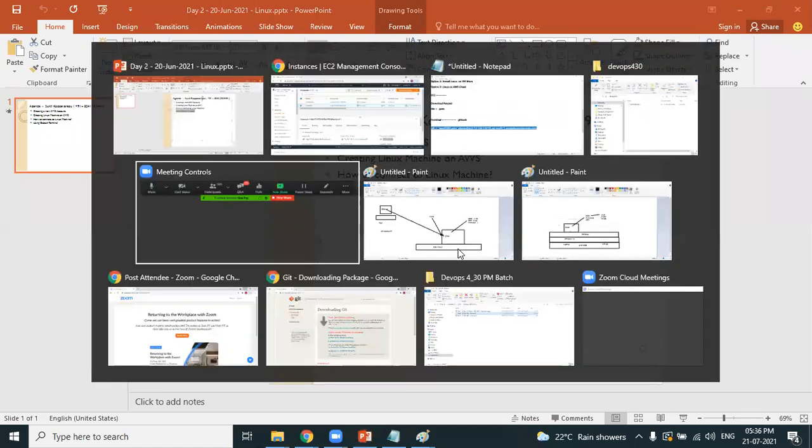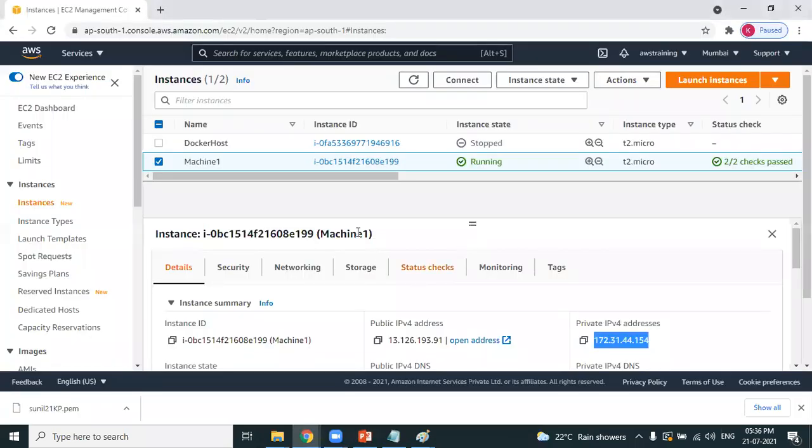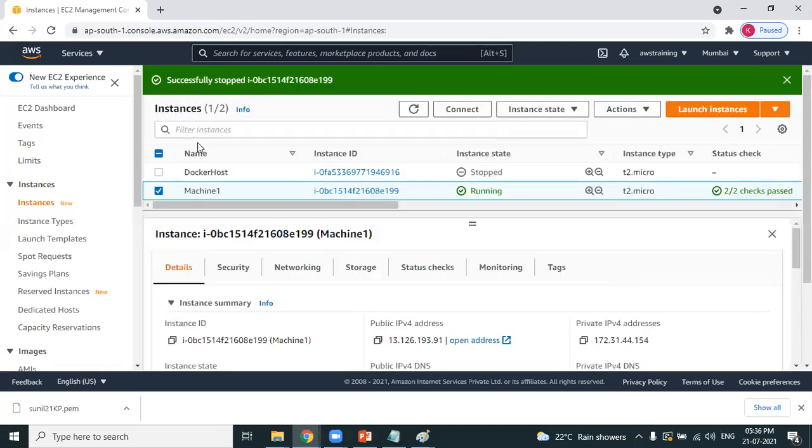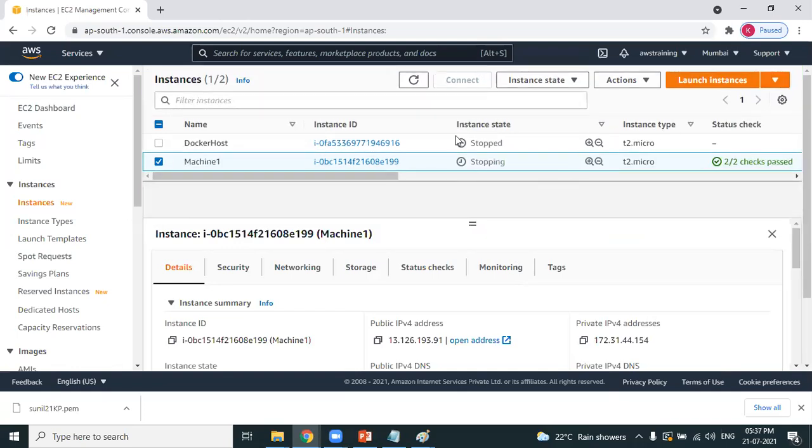And once you're done practicing, please stop the instance. The instance is running. Don't directly sign out. Please stop the instance. Are you sure you want to stop the instance? Yes. I'll be using the same instance tomorrow to learn Linux. That's the only prerequisite for DevOps. Clear about this? Yes. As we are done with our agenda, let's have a quick questionnaire before ending.